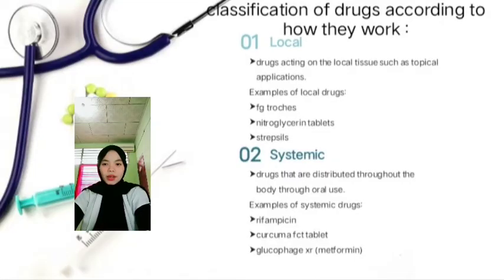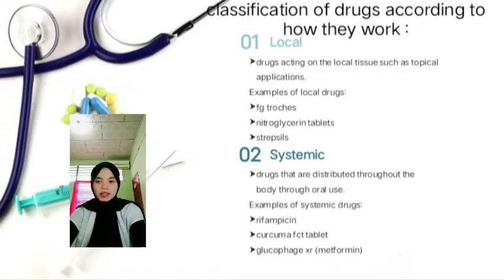Classification of drugs according to how they work: local and systemic. Local drugs act on the local tissue, such as topical applications. Examples of local drugs: Fucicort, nitroglycerin tablets, and Strepsils. Systemic drugs are distributed throughout the body through oral use. Examples of systemic drugs: rifampicin, Curcuma FCT tablet, and Glucophage XR or metformin.